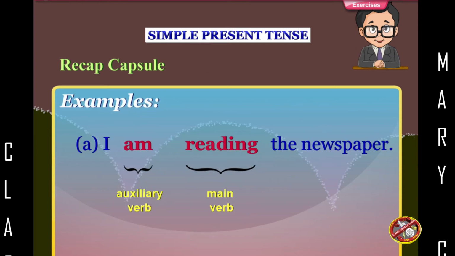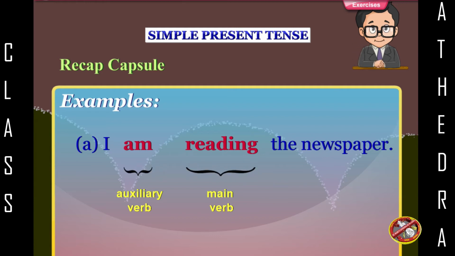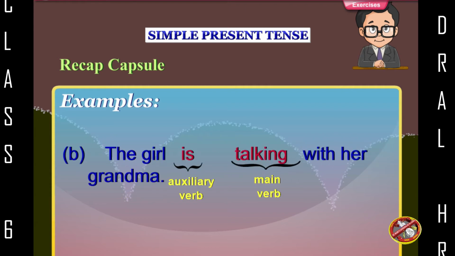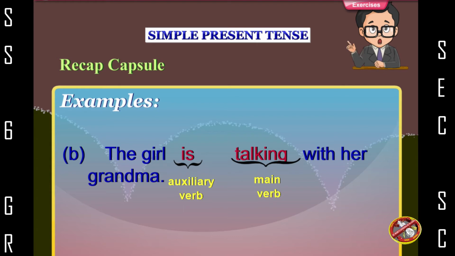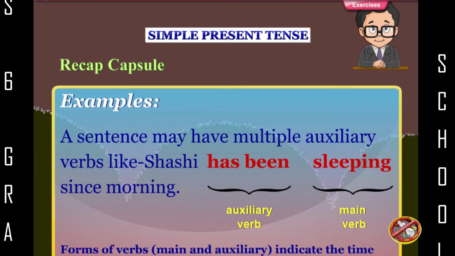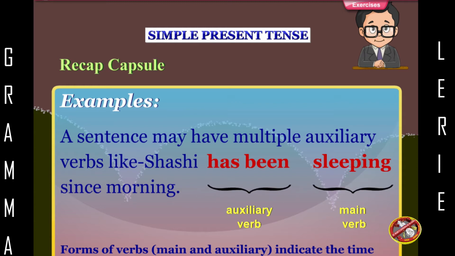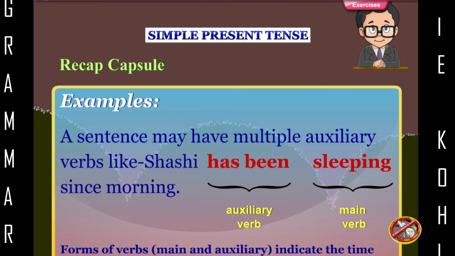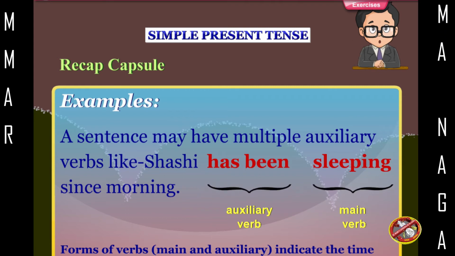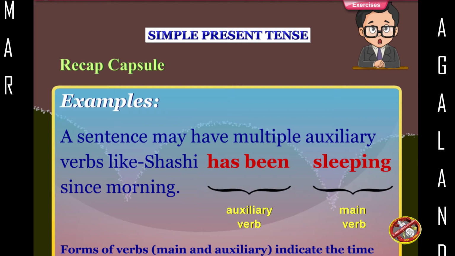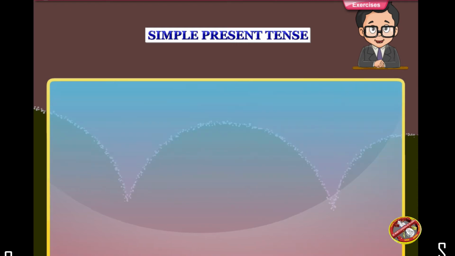Examples. I am (auxiliary verb) reading (main verb) the newspaper. The girl is (auxiliary verb) talking (main verb) with her grandma. A sentence may have multiple auxiliary verbs, like Shashi has been (auxiliary verbs) sleeping (main verb) since morning. Forms of verbs, main and auxiliary, indicate the time of action and hence the tenses.